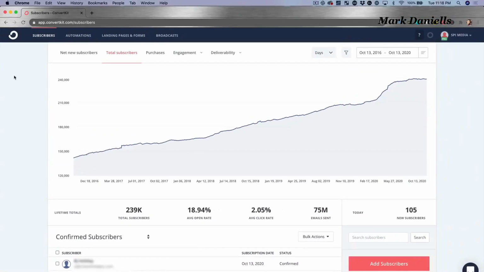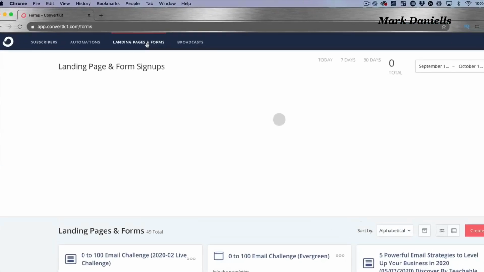Here we are in the dashboard of ConvertKit, and here on the home front, you could see a lot of different things like the chart for subscriber growth over time. You can even see purchases if you have them. But I want to show you just how simple it is to create a landing page and a form.